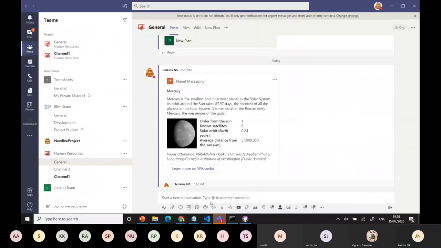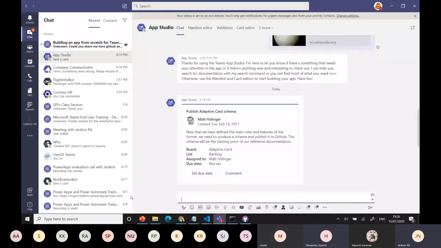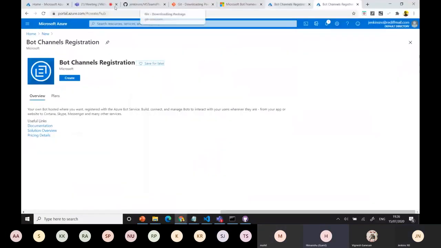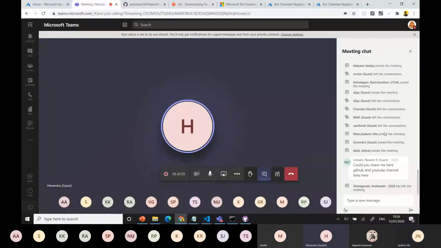Got it? Are there some questions? Jenkins: so the app which you created through App Studio, we just generated a GUID and then supplied the JSON and then the app was created. The same process you followed using your teams, right? Yes, yeah. Now I'll show you all the steps.